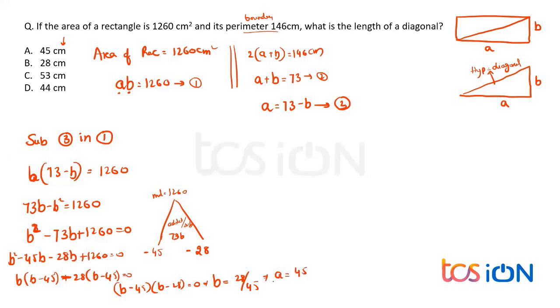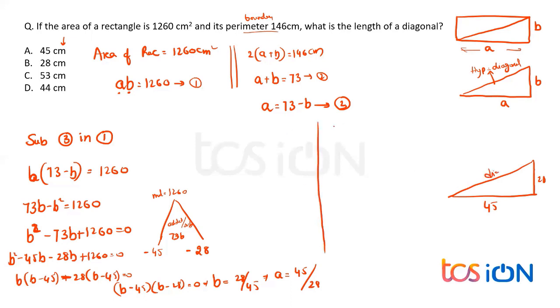A will be 45. It's very simple. If b is 45, a will be 28, right? So I can take any. As we have taken length as more, we can take a value as 45. So let me take a as 45 and b as 28. You can just give the values. Now I need the hypotenuse, or the diagonal.